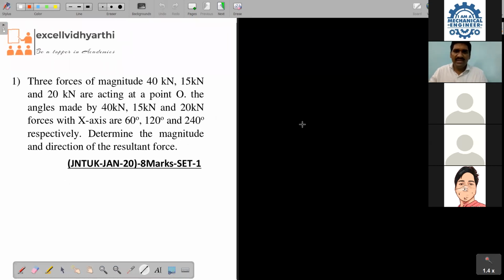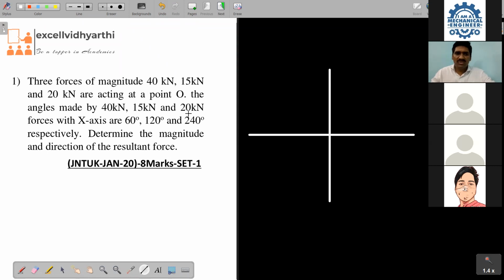So first of all, the point is the x-axis, right? Y-axis. Okay, x-axis, y-axis. Totally how many forces are acting? Let's see. First one is 40, right? Next one is how much? 15.